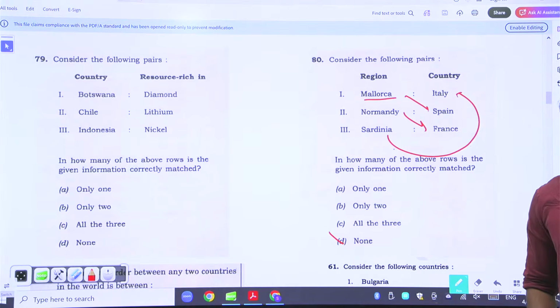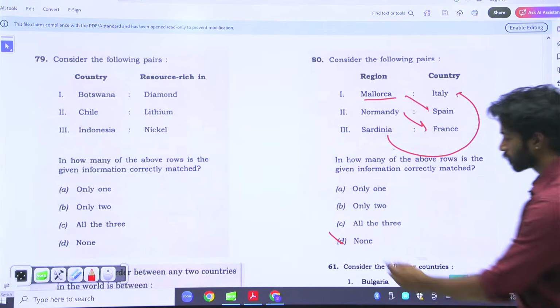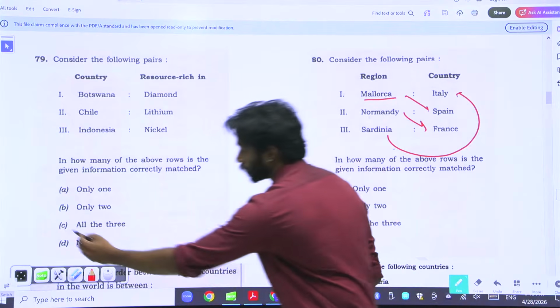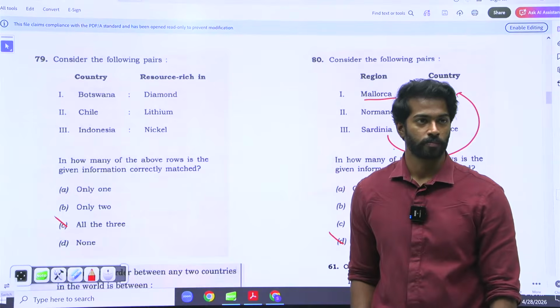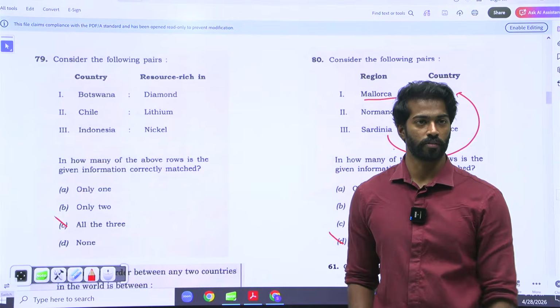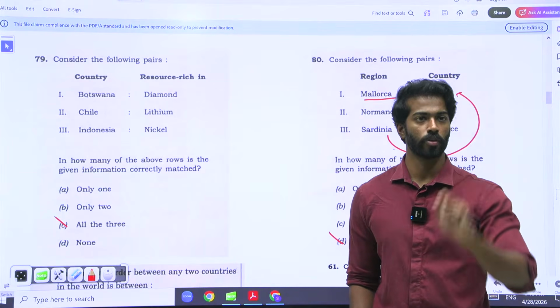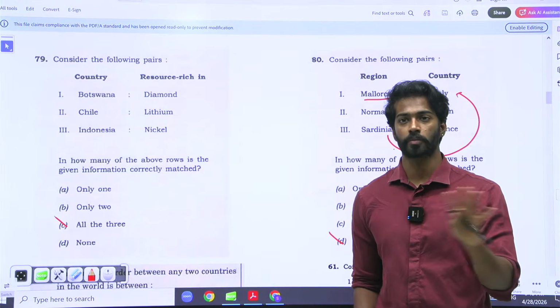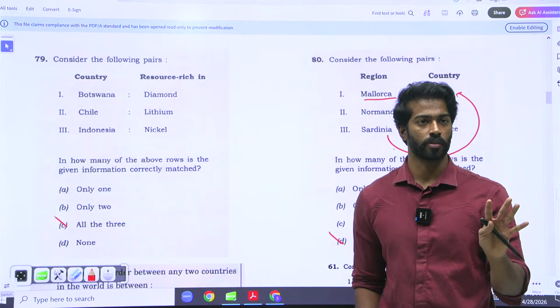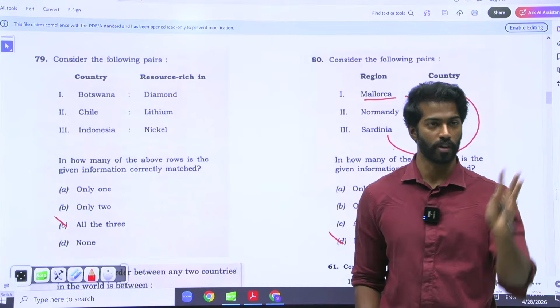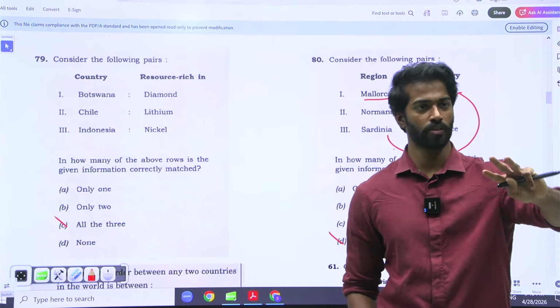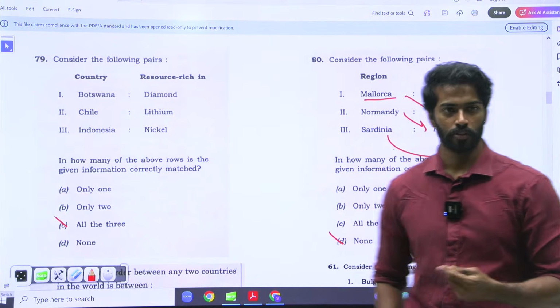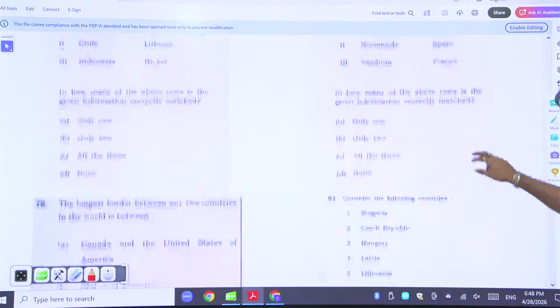We have seen almost 4 to 5 three-statement questions, and in each and every three-statement question, the answer is different. Here it is D, here it is all 3. In the other one we saw it was only 1, and in another it was only 2. So whenever it comes to 3 statements, UPSC is giving random statements, random answers. So do not fix a pattern when it comes to 3 statements. Whenever you see a 3-statement question, be a little aware.